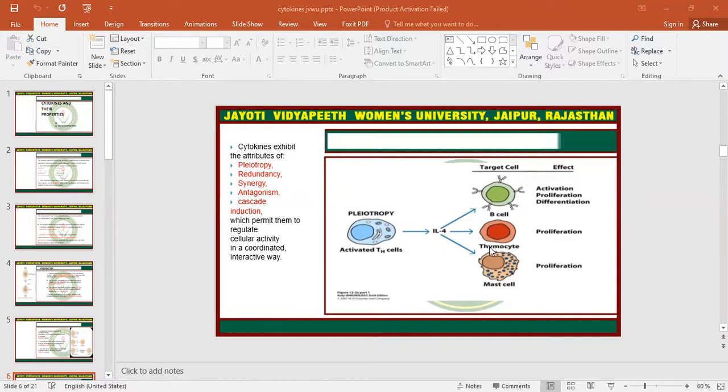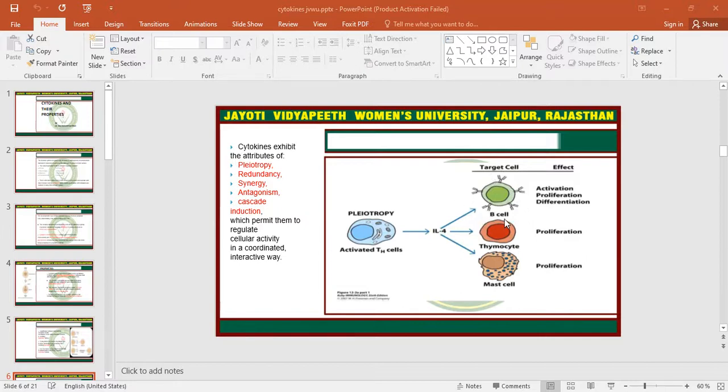In B cells, it performs more functions, like activation of the B cell, proliferation of the B cell, and differentiation of the B cell. So when this interleukin binds to the receptor of the B cell, it performs activation, proliferation, and differentiation.